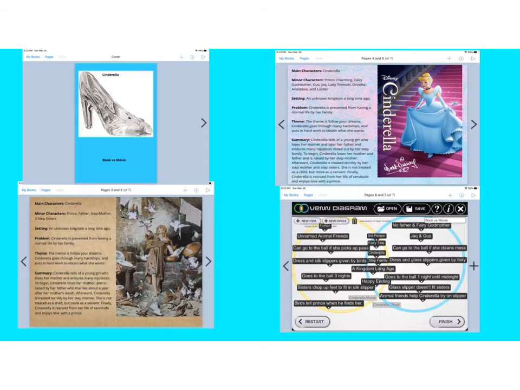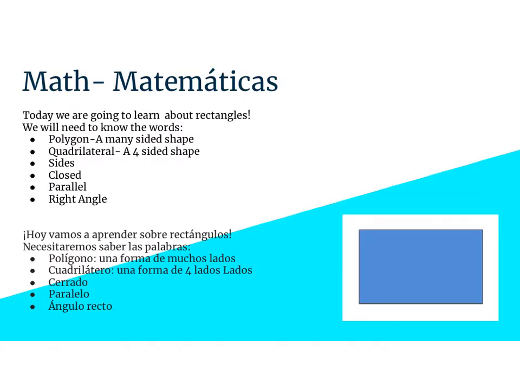Last, you'll be creating a Venn diagram using the app Venn. Remember, one circle is going to tell me about things that are unique to the book. The other circle is going to tell me about things that are unique to the movie. And in the middle, I'm going to tell about the things that are the same about both. You'll take a screenshot of that Venn and add it to your Book Creator.